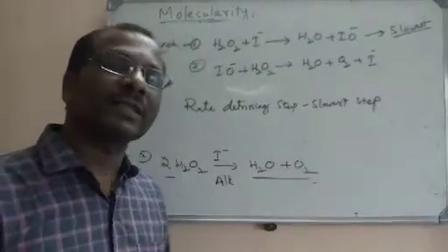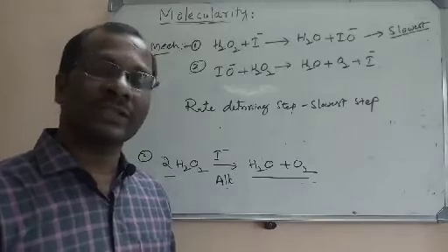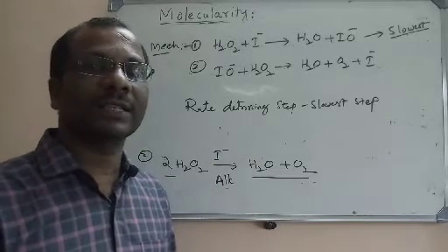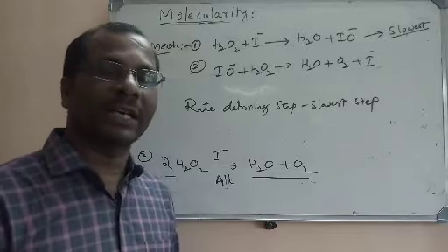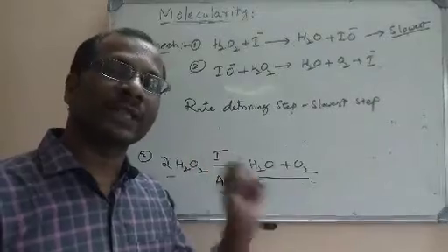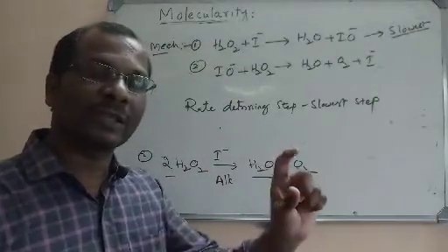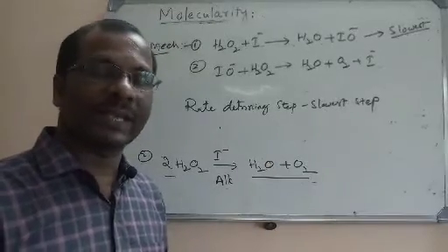Even in complex reactions, as I said, we can talk about molecularity only for the slowest step. For the overall reaction in a complex reaction, there is no meaning in it, we can't say. But if you want to say the molecularity, you can take the slowest step, not the entire reaction.